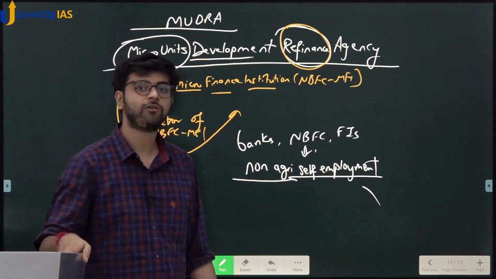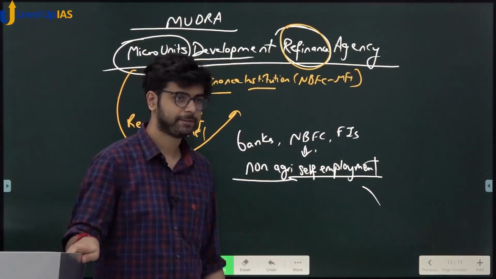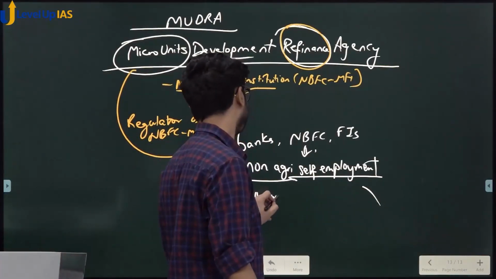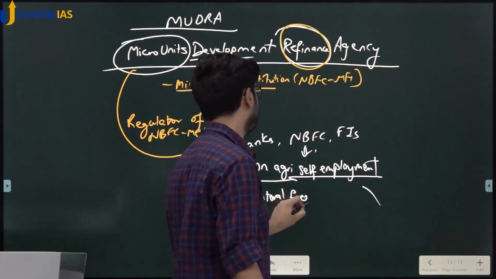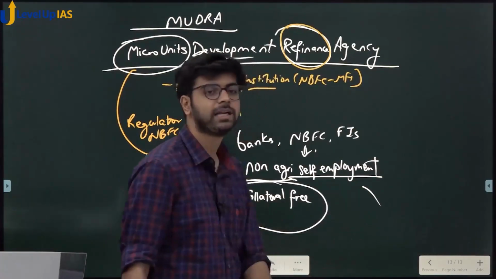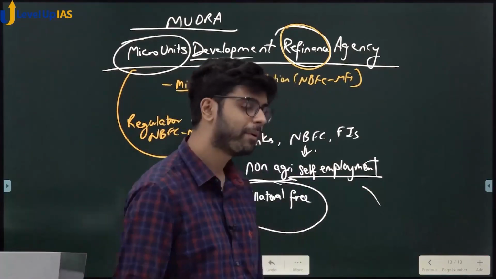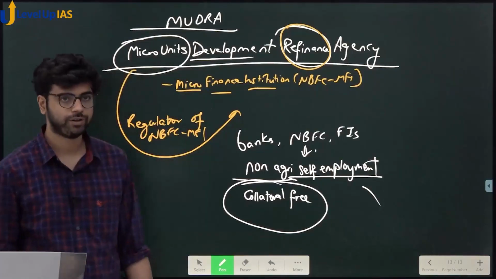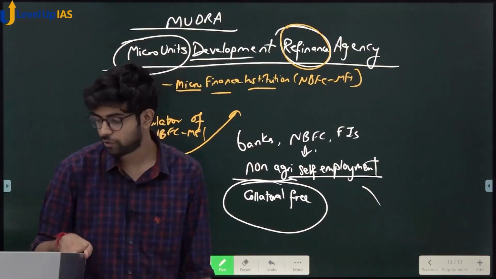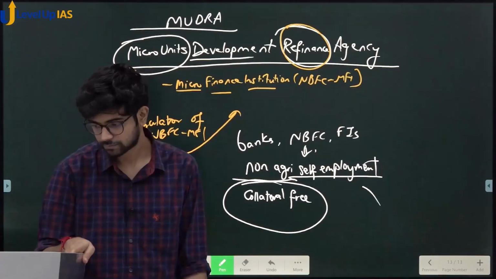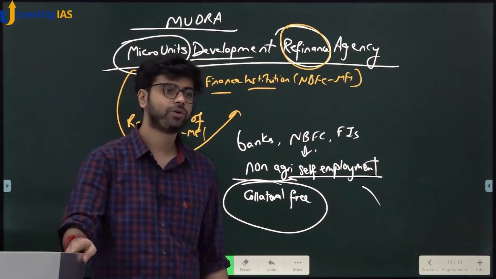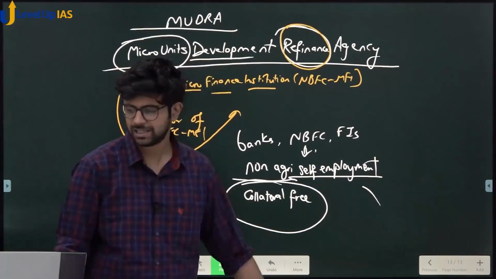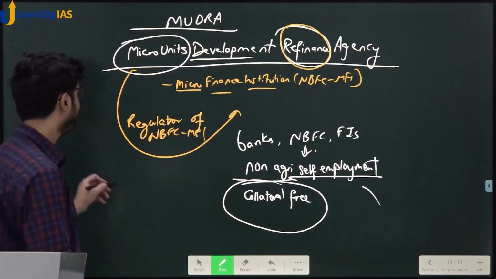Now, do you think collateral would be taken or not taken? If there was collateral, they would have gone to commercial banks. They have come to Mudra and these banks because they need a collateral-free loan. ठीक है? Now, do you think the amount would be high or low? The amount would be low because they need some money to start their own business. Yes or no?